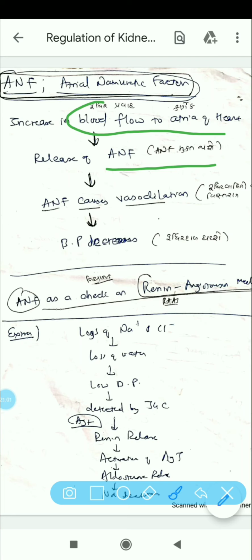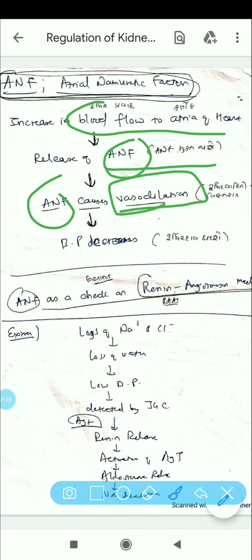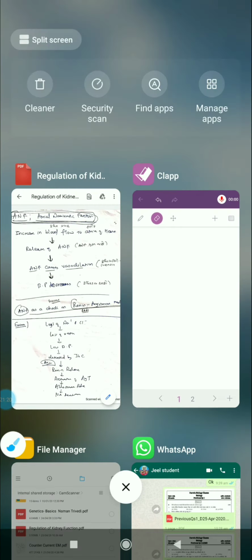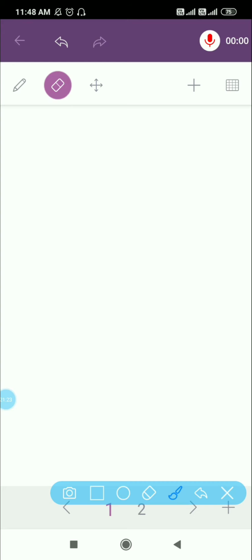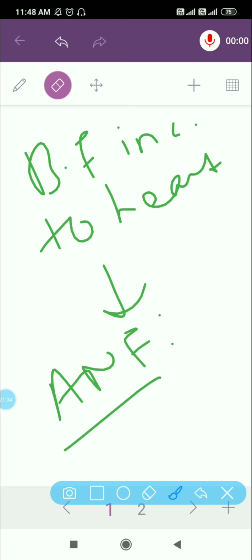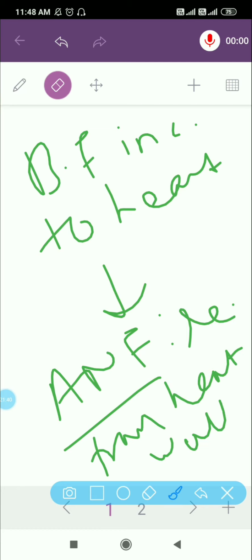As there is more blood flow to the atria of the heart, ANF will be released from the heart wall. This ANF causes what? Vasodilation. The expansion of blood vessels will happen and the blood pressure will decrease. It's very simple. Let's say blood flow has increased to the heart. It will be sensed by the heart wall, and ANF, atrial natriuretic factor, is released from the heart wall or atria mainly.